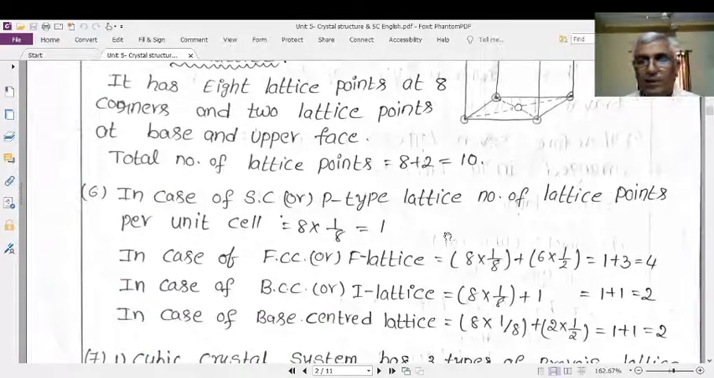Now, with these types of main lattices, we can calculate the number of lattice points per unit cell. What is that? The number of lattice points per unit cell.